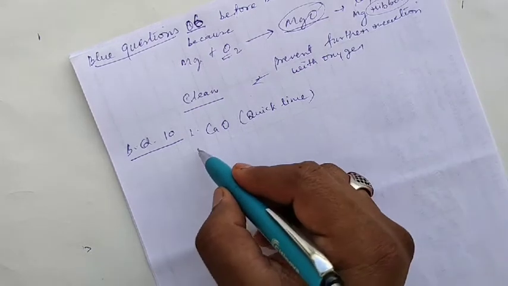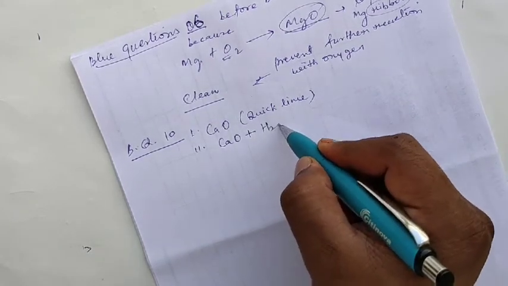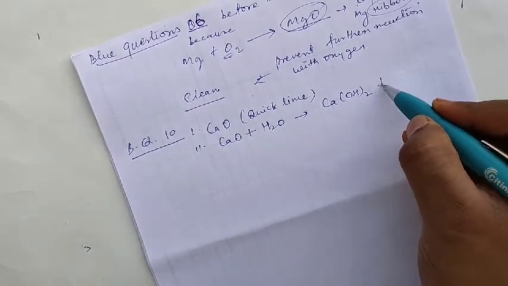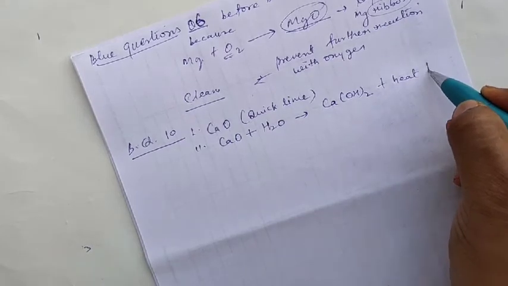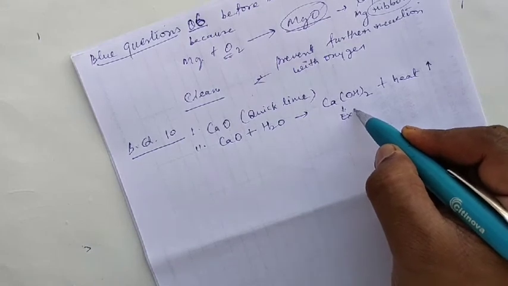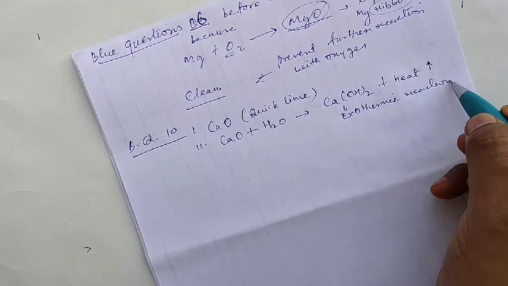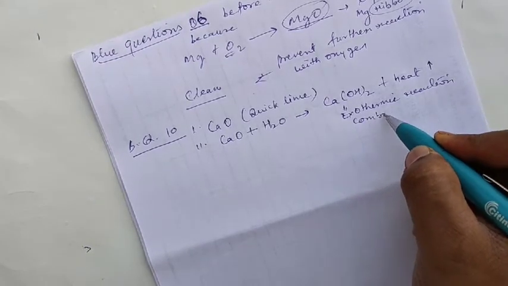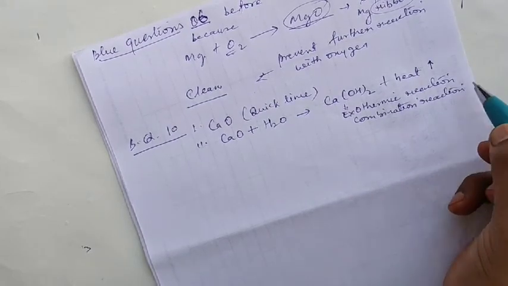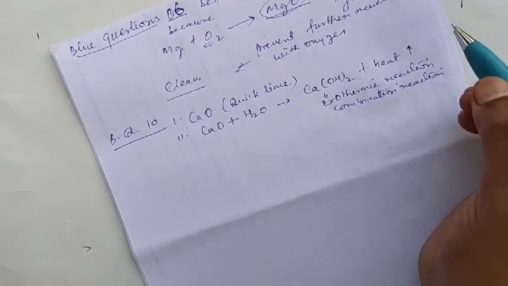And the next question is, write the reaction of substance X named in the first question above with water. Now what will happen when calcium oxide reacts with water? It gives calcium hydroxide, plus heat will be liberated, right? It is also a kind of exothermic reaction, also a kind of combination reaction. Is it clear?